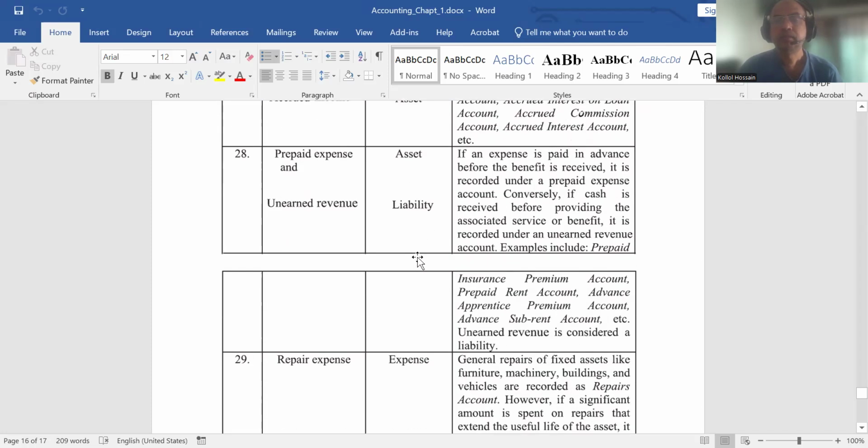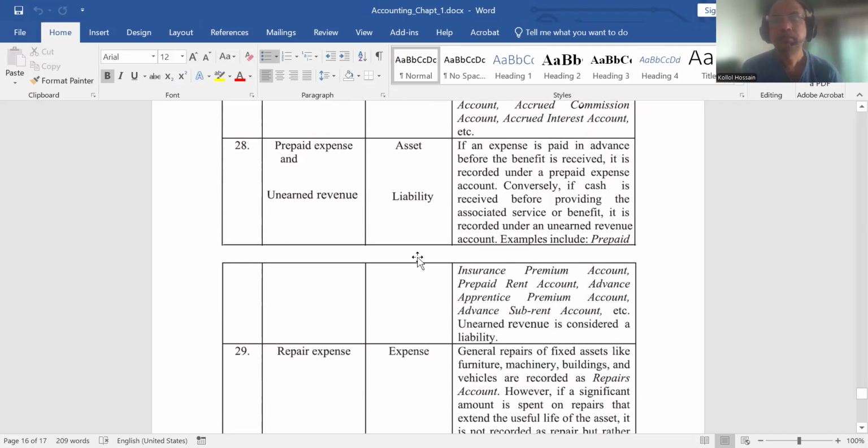Prepaid expense is asset because prepaid expense means we have already paid, but the benefit is yet to be received. For example, if we pay advance rent today for 1 month, what does it mean?